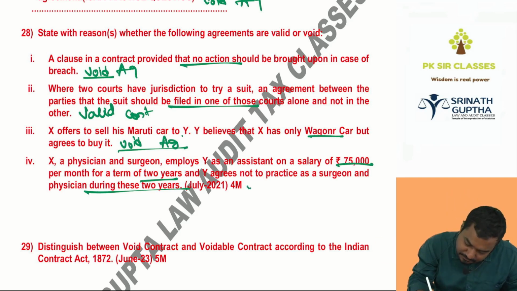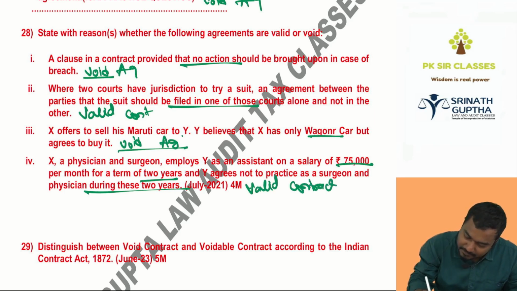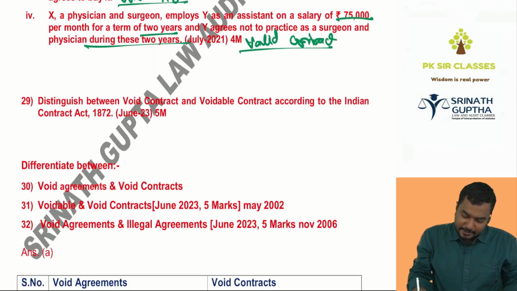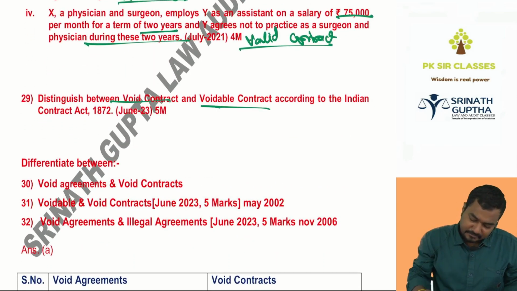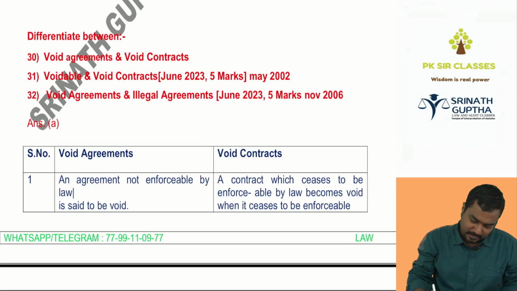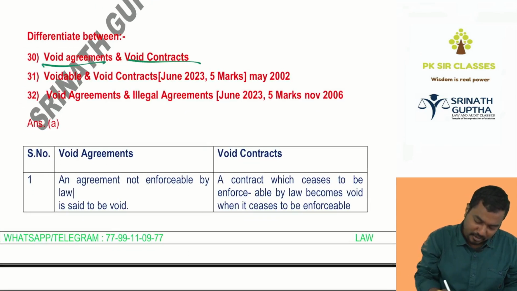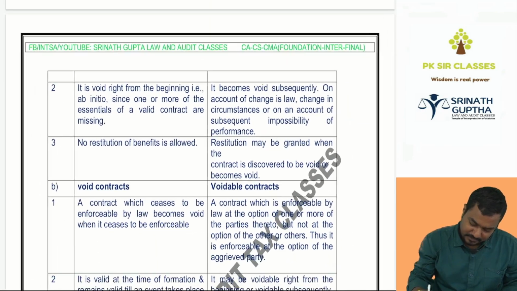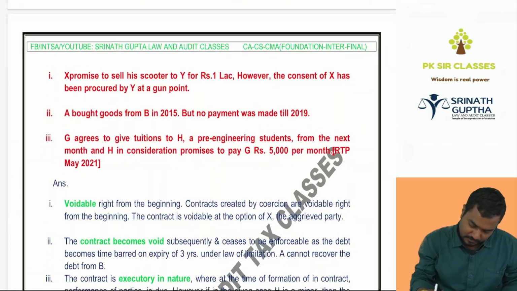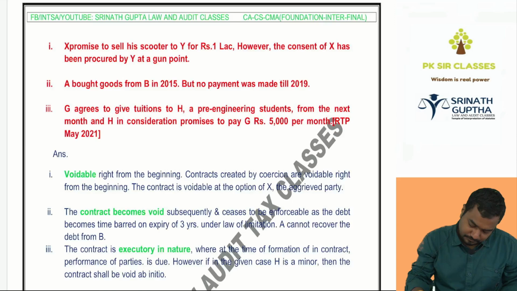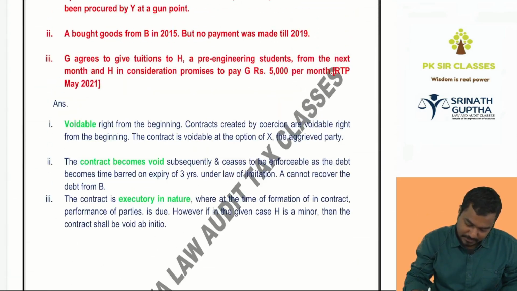All these things will come again in chapter number 7. Difference between the void contract and the voidable, void agreement to void contract to voidable, void agreement to illegal agreements. We wrote all those things, no? Yeah, mostly complete. Last question.